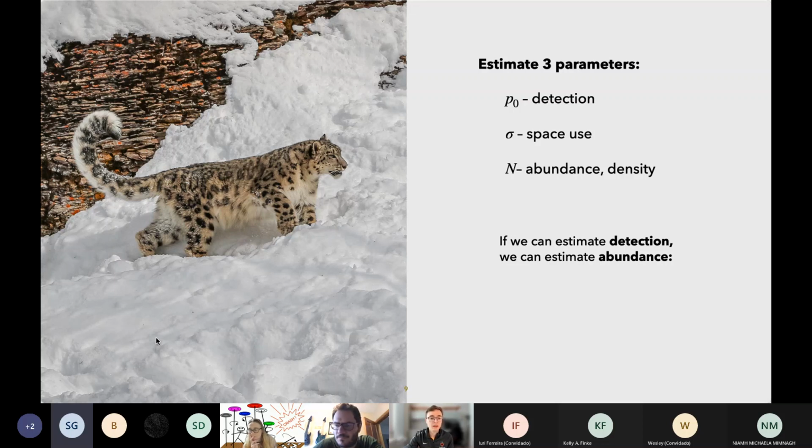The idea here is that if we can estimate our probability of detecting an individual, and we can also detect some individuals, then we can estimate the population size. So here we have big N equals little n over P. That's the number of individuals detected divided by the probability of detecting an individual. So basically, if we see 6 animals and we know there's a 50% chance of detecting any individual, then we can estimate that we have 12 individuals. So that's really at the heart of it, but SCR improves on this idea by making detection probability spatially explicit, as we already saw. So let's talk about the data.